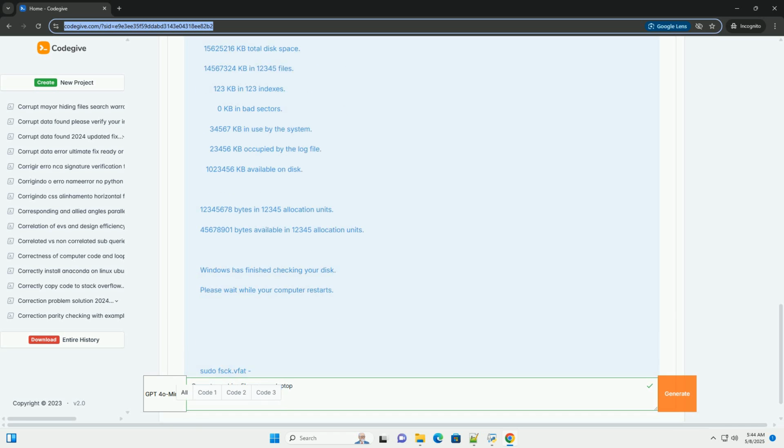Step 2. Basic troubleshooting and checks. 1. Try a different USB port/computer. Rule out a faulty USB port or a compatibility issue with your current computer. Try connecting the pen drive to a different USB port or, ideally, to a completely different computer. 2. Check Device Manager, Windows. Open Device Manager, search for it in the Windows Start menu. Look for the pen drive under disk drives or universal serial bus controllers. If you see a yellow exclamation mark next to the drive, it indicates a driver problem.